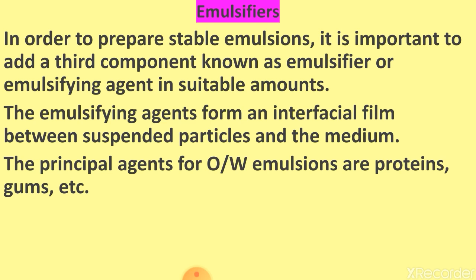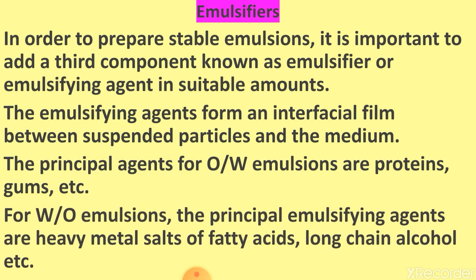Now the basic principal agents for W by O or O by W are given here. The principal agents for O by W emulsions are proteins, gums, etc. And for W by O emulsions, the principal emulsifying agents are heavy metal salts, fatty acids, long chain alcohols. These are basically used as emulsifying agents.